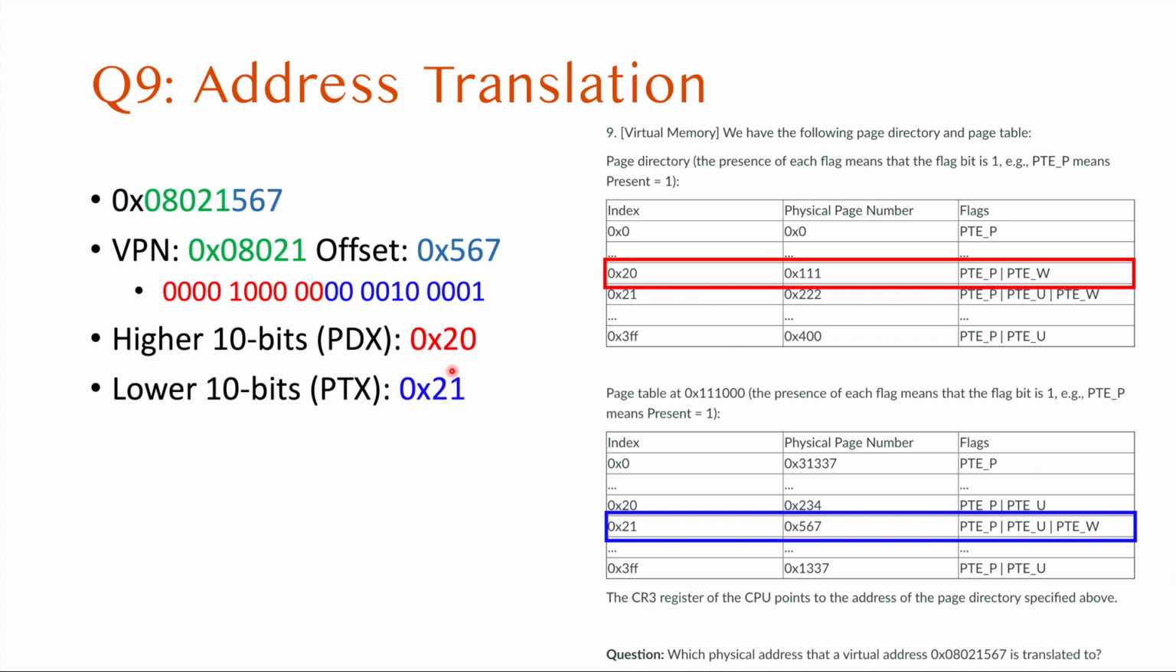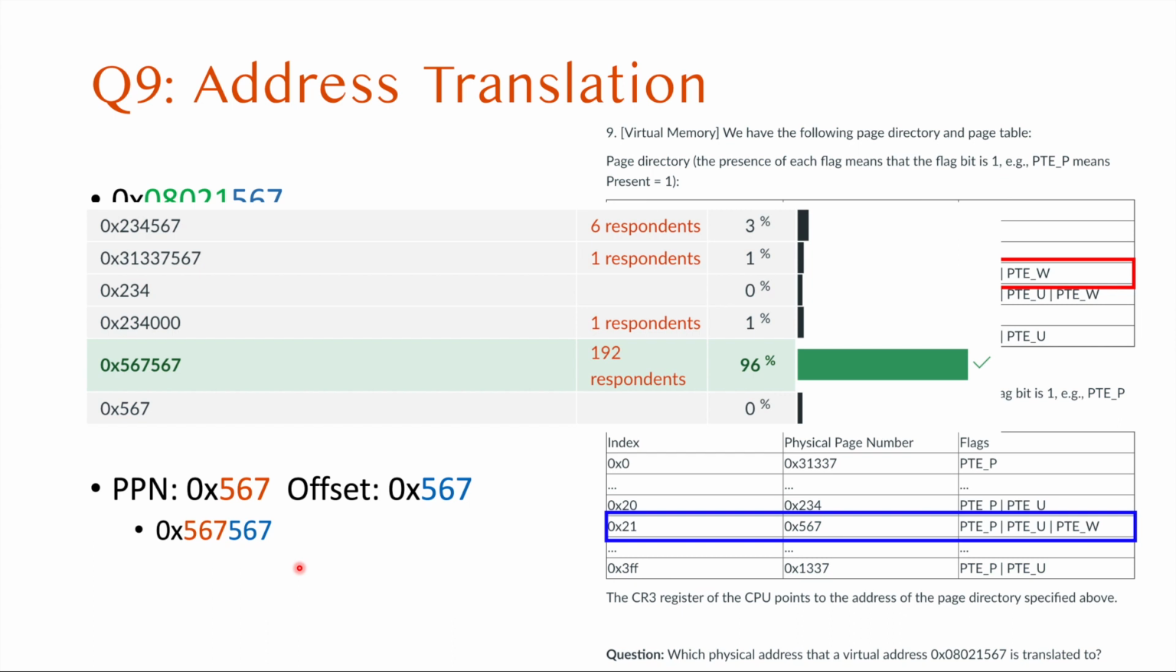And then next is using the page table index. That's 0x21, so we will choose this one. And then it will be using 0x567 as the physical page number. And then our offset here was 567. Page number plus offset, that's it. It's not plus, actually, it's concatenating, because we do not translate the last 3 digits, we just paste them at the end. Yeah. So this is how you can get the answer for the address translation question.